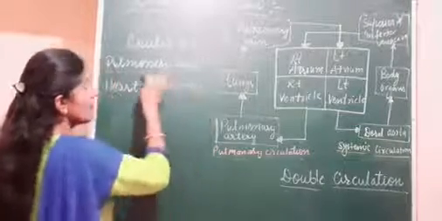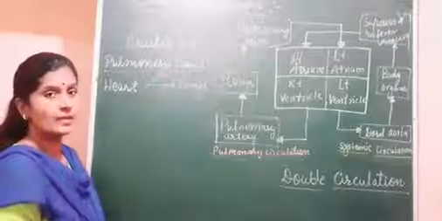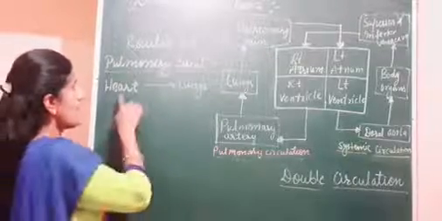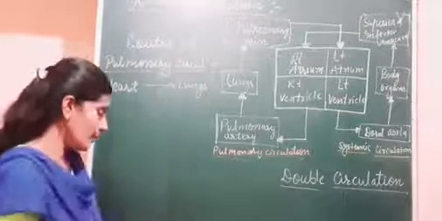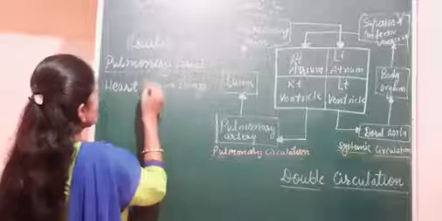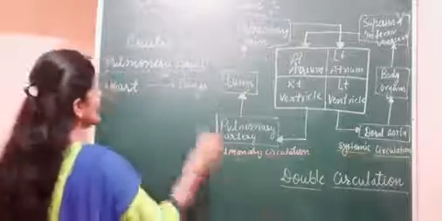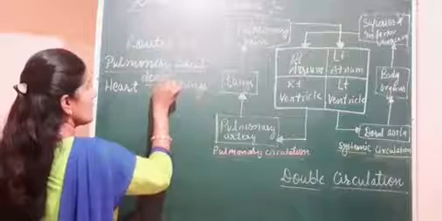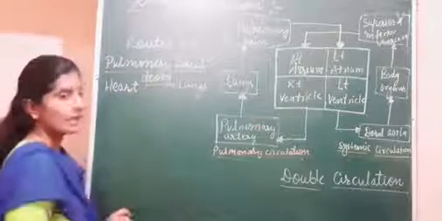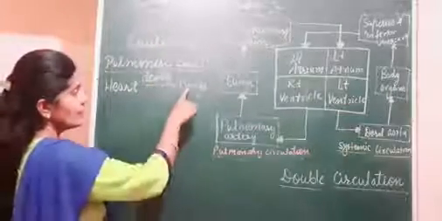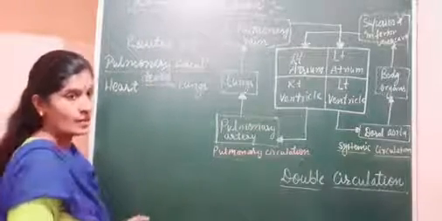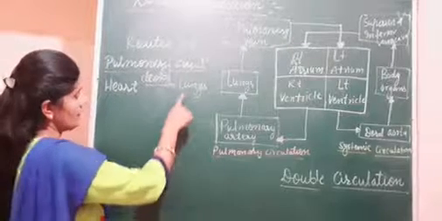The word pulmonary says that it is related to the lungs, and blood is flowing from the heart towards the lungs. Which blood is flowing towards the lungs? Here the deoxygenated blood is flowing, for the oxygenation. Exchange of gases takes place in the lungs.